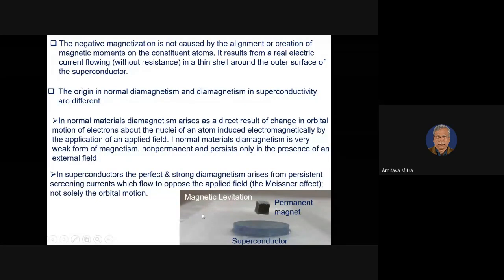Based on this principle, many applications of superconductivity have been developed. We'll come to them later, but you must remember the diamagnetism in a superconductor is very large, and people exploit these properties for various applications.